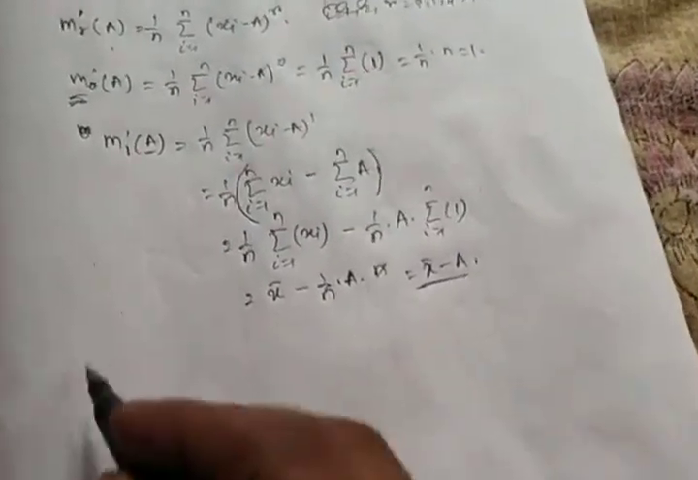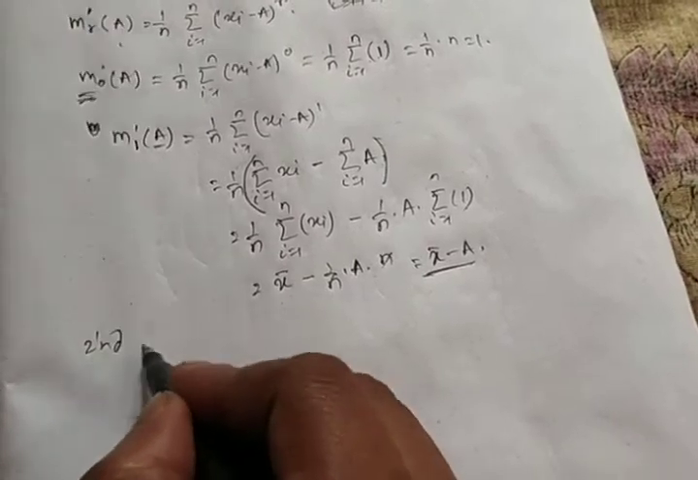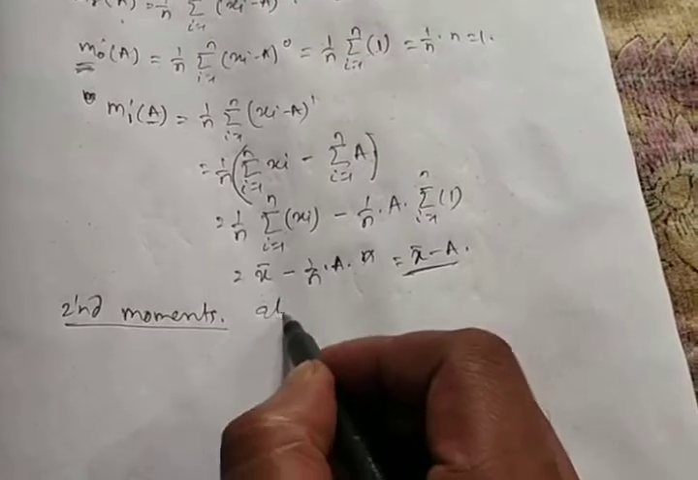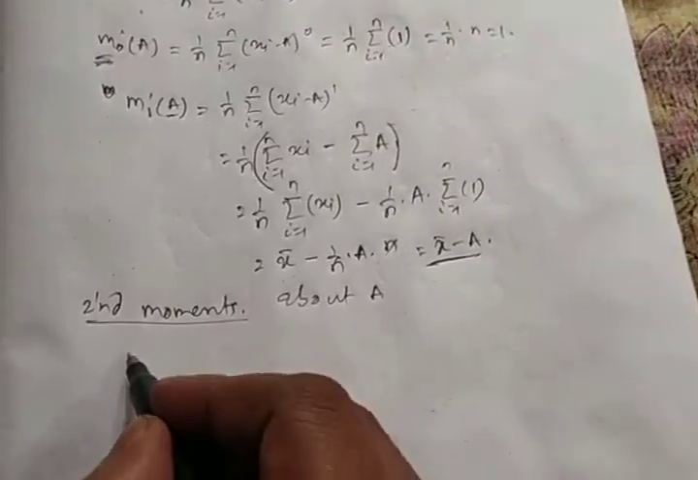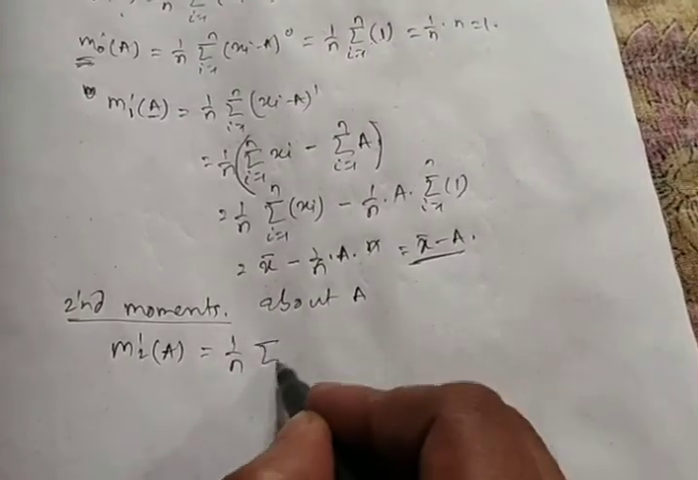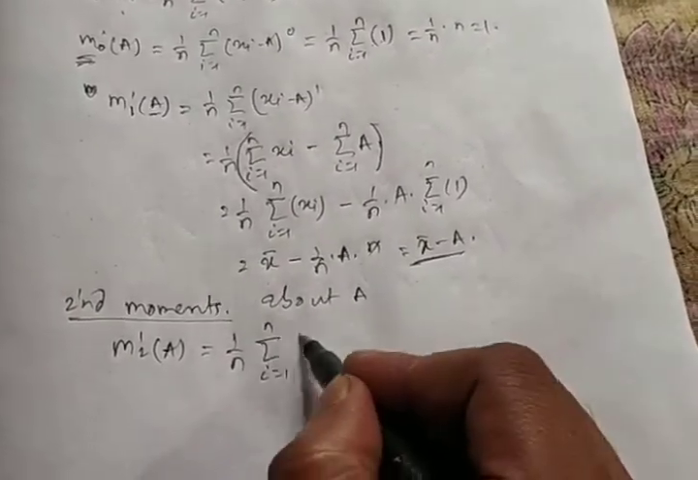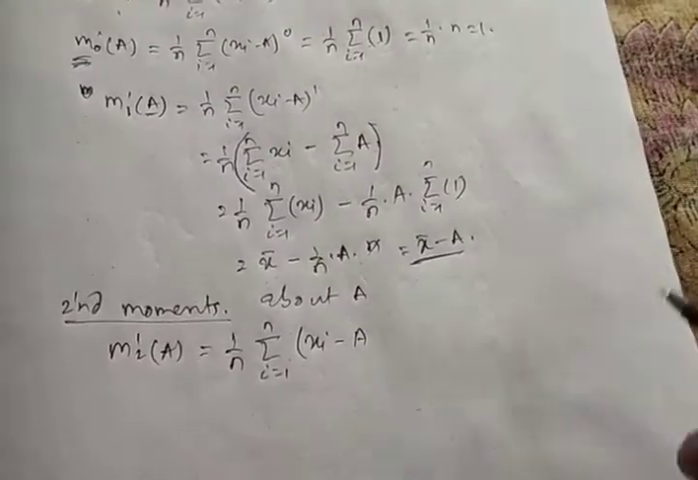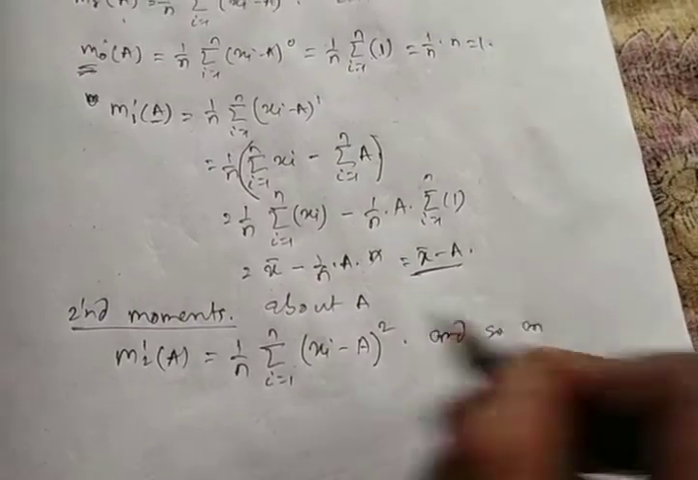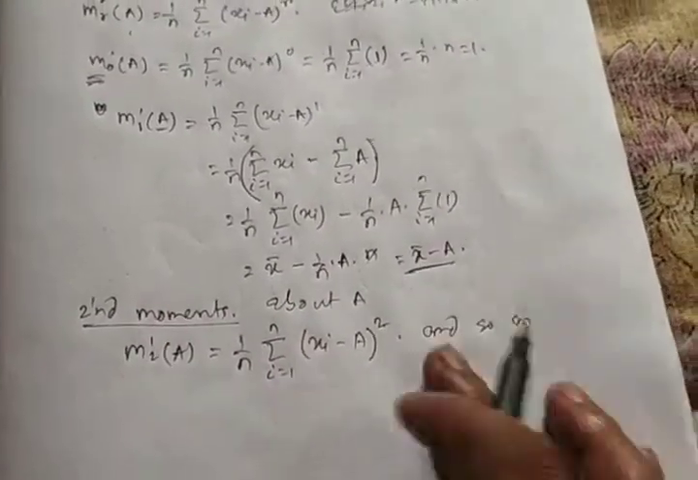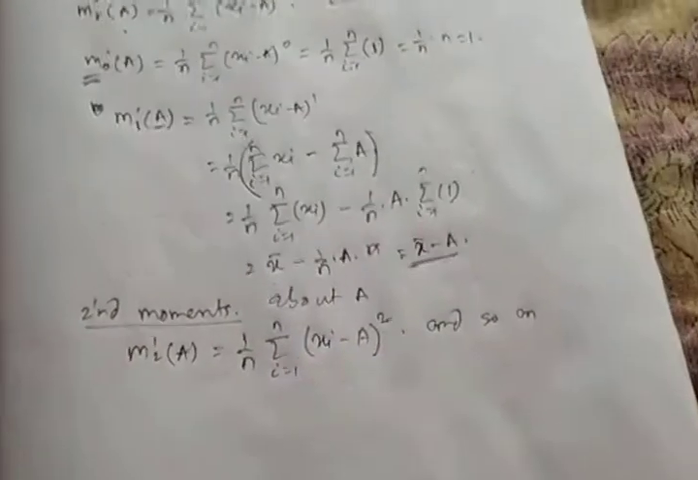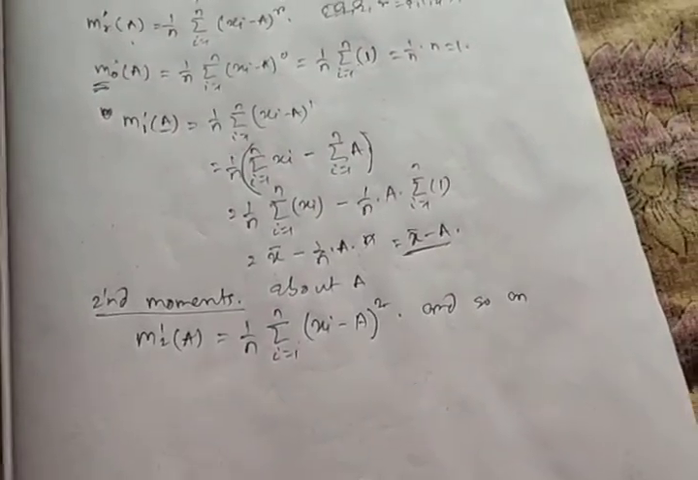Similarly, the second moment about a will be m2 dash a equals 1 by n summation i equals 1 to n, (xi minus a) whole to the power 2, and so on. So the third moment will have power 3, the fourth moment will have power 4.